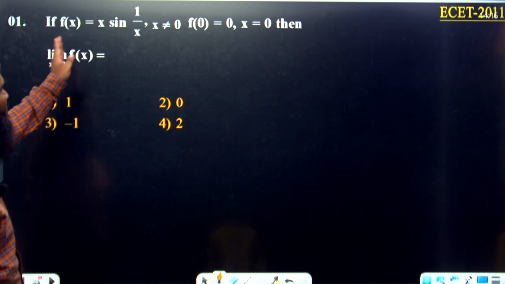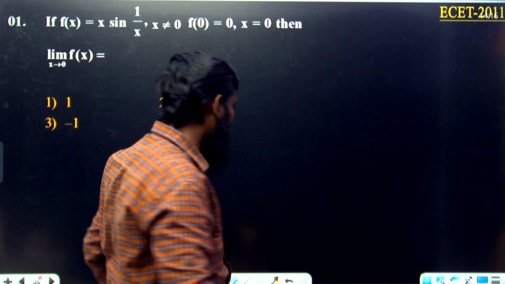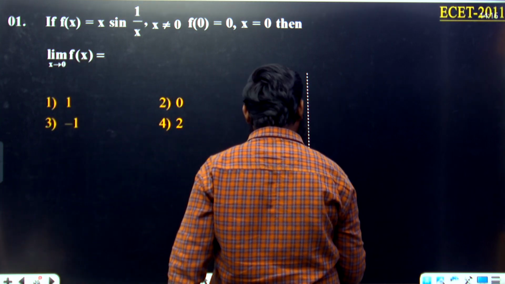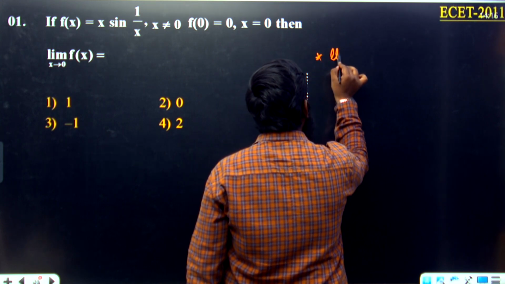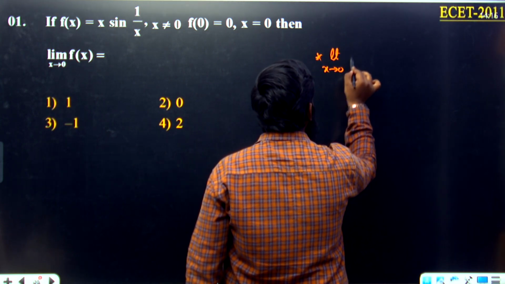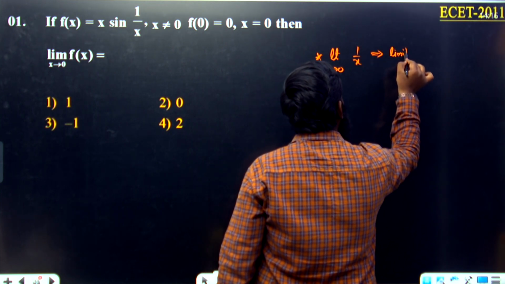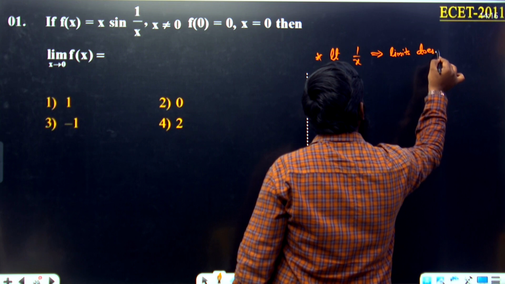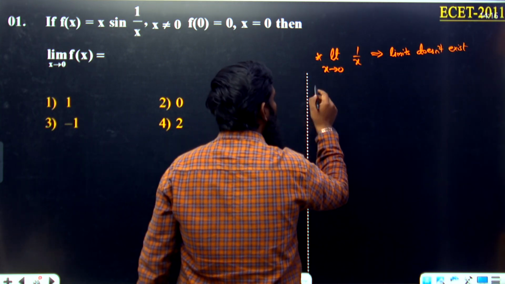Now next, if f of x is equal to x into sine 1 by x. For this type of questions we have certain conditions over here. Listen to it, directly we have to remember this. Limit x tends to 0, if you have only 1 by x, then the limit doesn't exist. Directly we can remember this over here. Now next part.